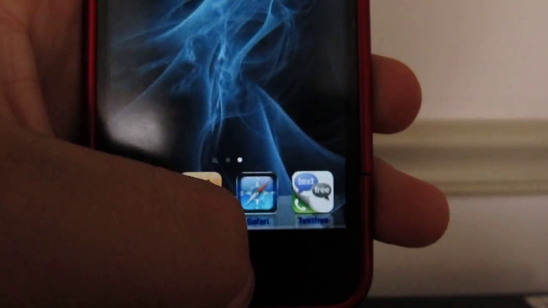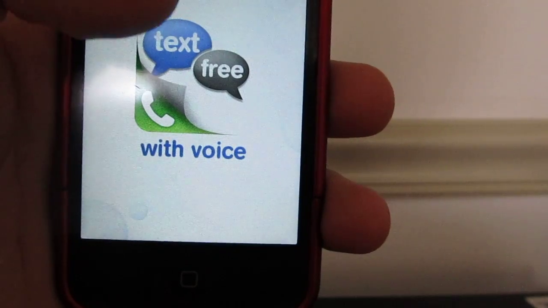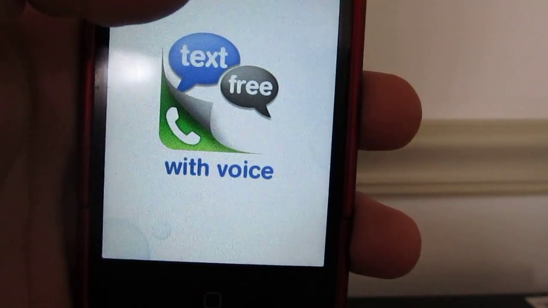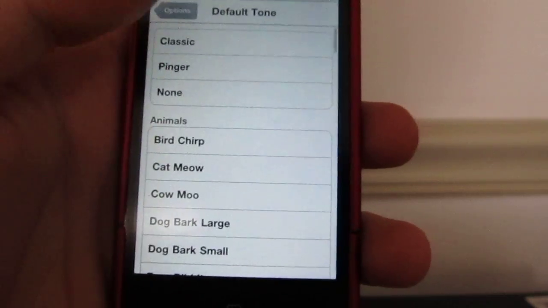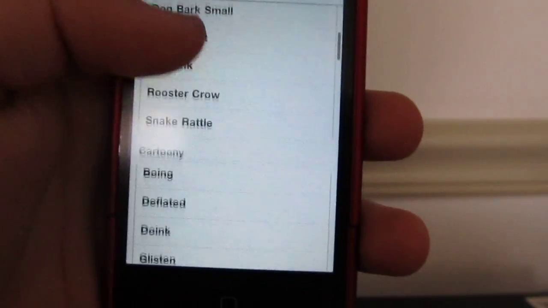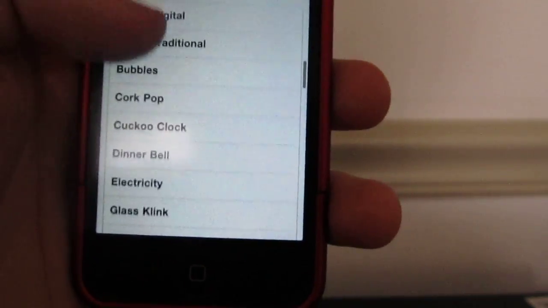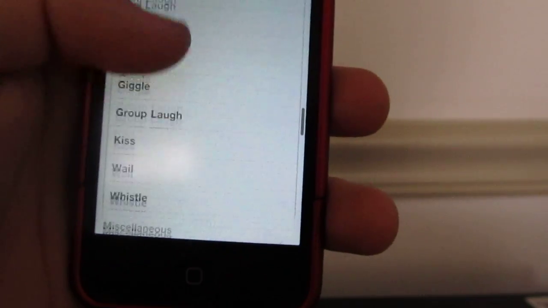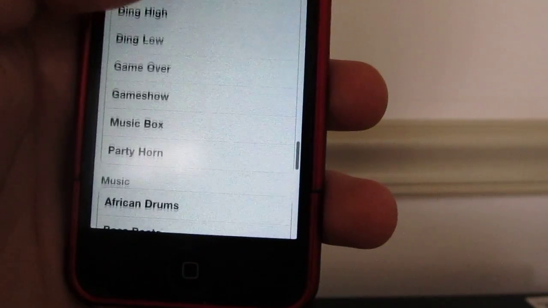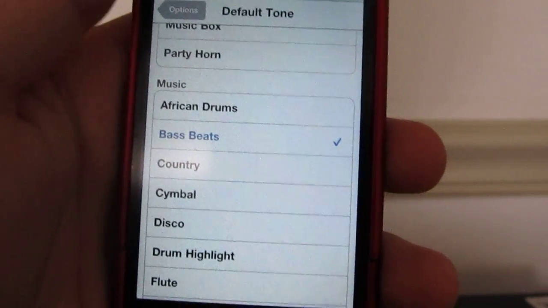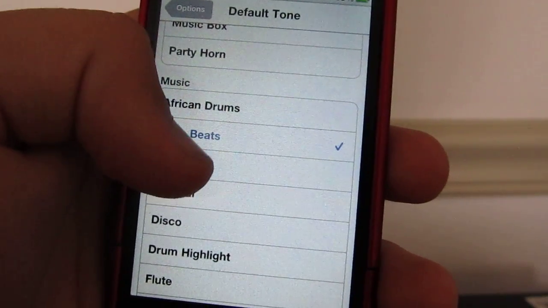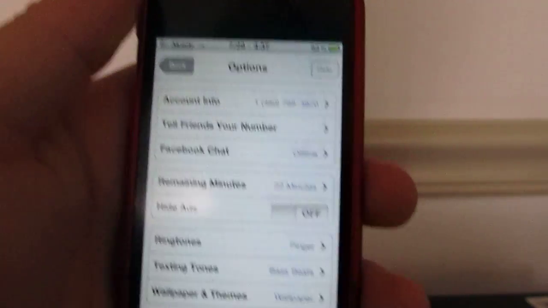So you go into your text free. If it opens. I don't need you guys to see my conversations. Okay, so let's go into texting tones and find that tone I used. Okay, where is it? If I can find it. Bass beats. And there you go. And there you go.